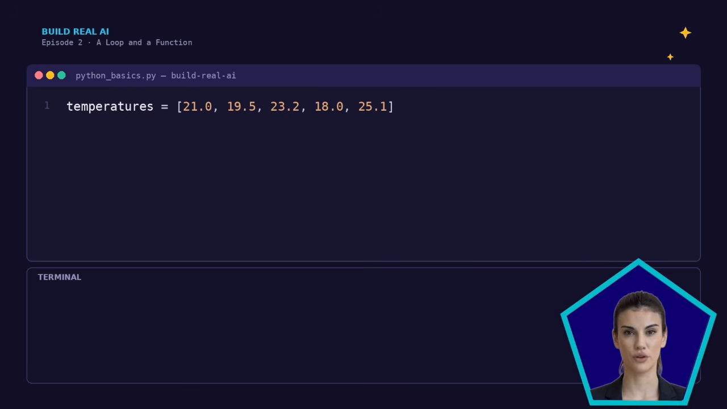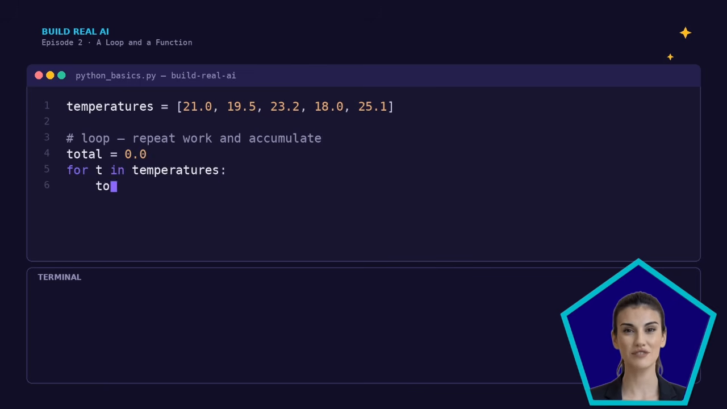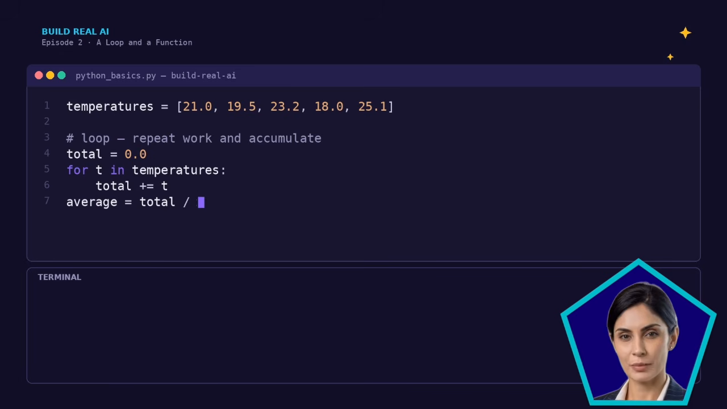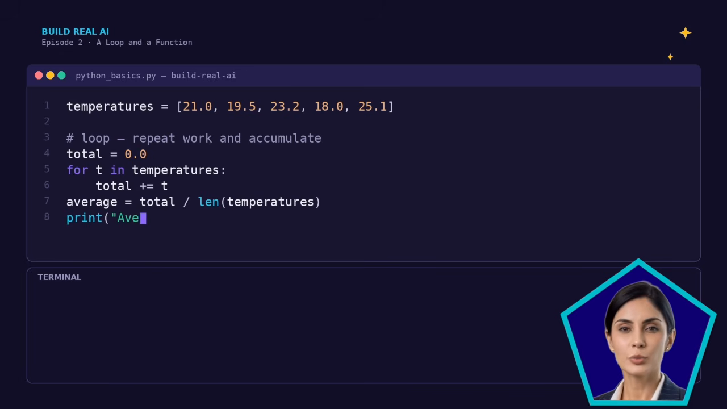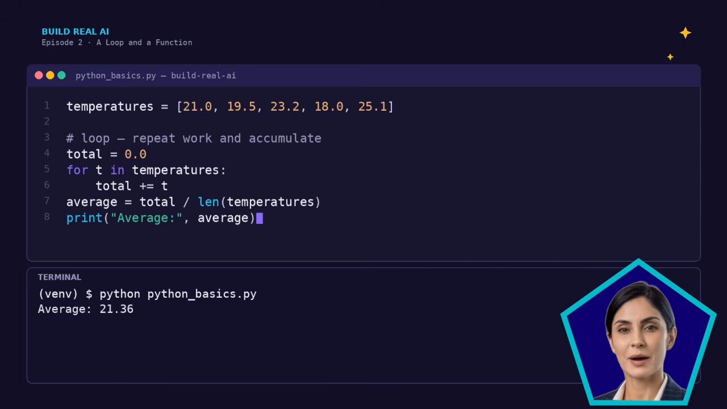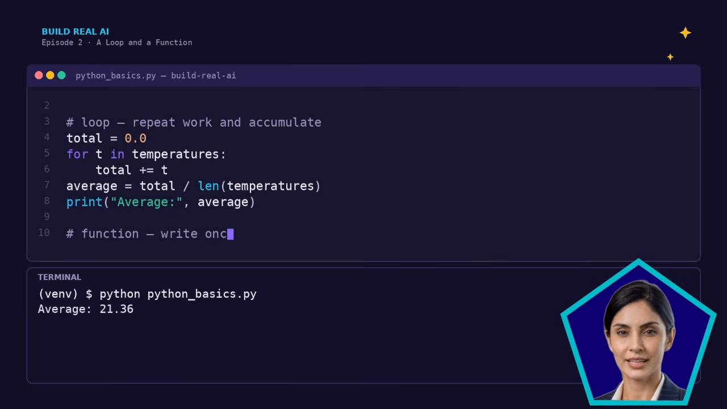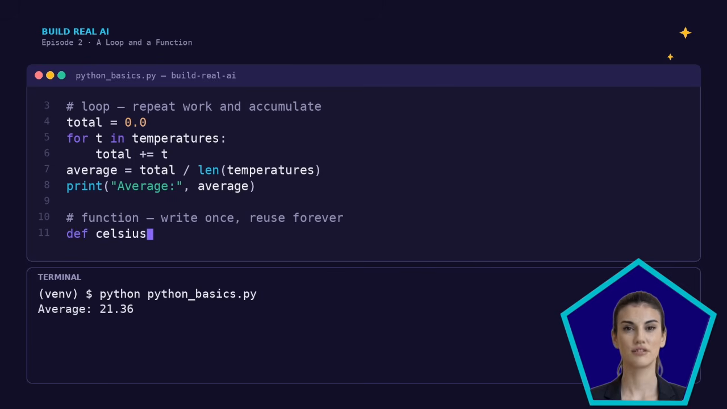Here's where it gets powerful. A loop. For each temperature in the list, do this. I'll add them all up and divide to get the average. Watch the shape of that. Loop, accumulate, divide. You will reuse that exact pattern constantly, averaging, counting, totaling. It's a workhorse. And a function.